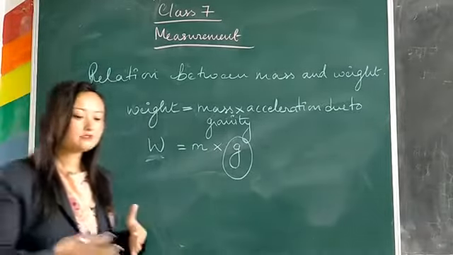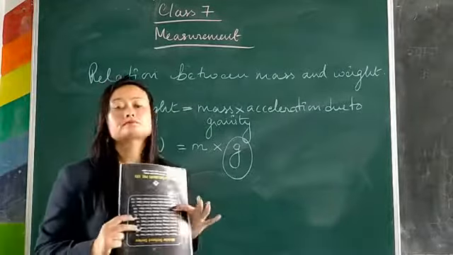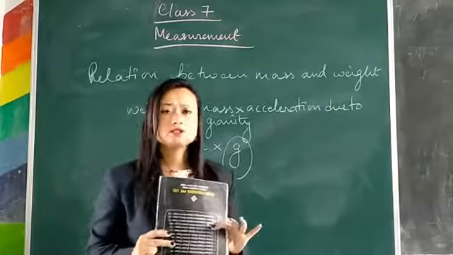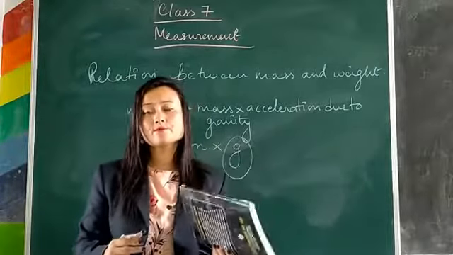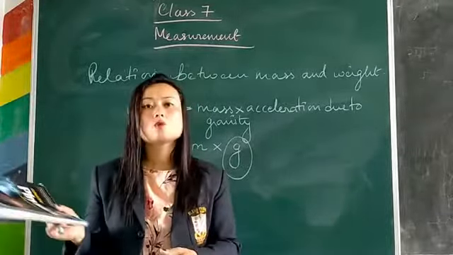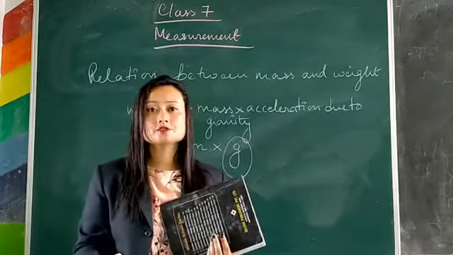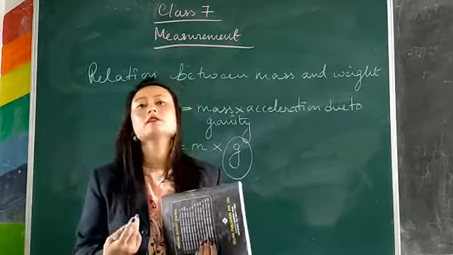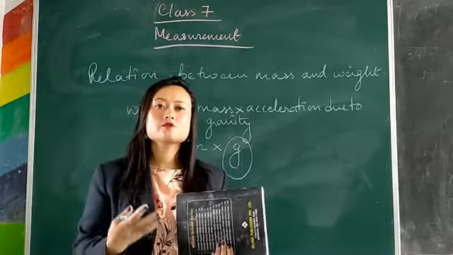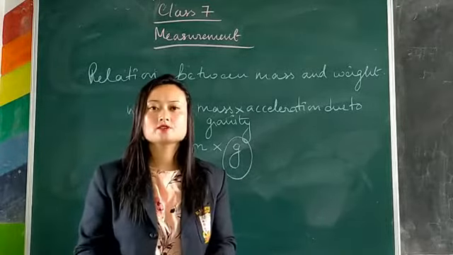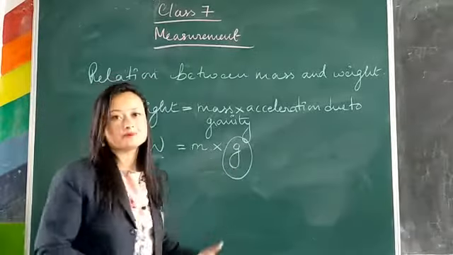But if we take the same book here on the earth, and if we take this same book to space, what will happen? Now you know the acceleration due to gravity in space is 0. There is no force of gravity. There is no gravitational pull.